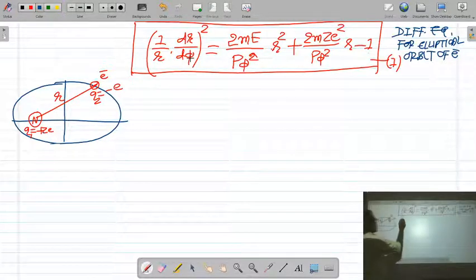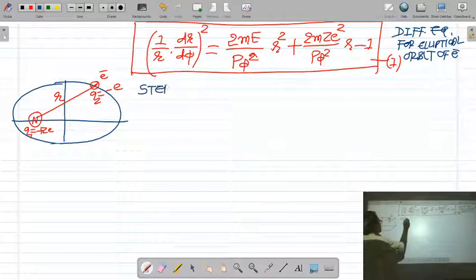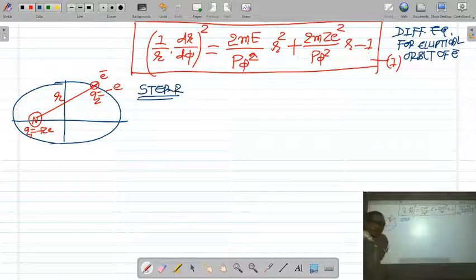Second step. Let us discuss the second step and then we will stop.